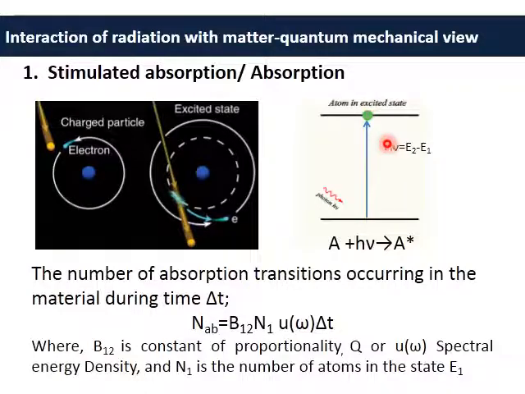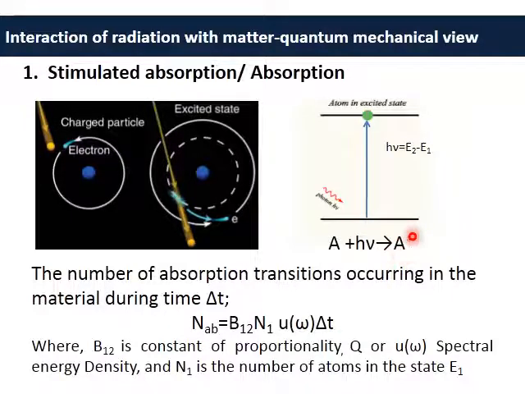The energy of the absorbed photon is given by the difference of the two energy levels, that is E2 minus E1. If I have my atom initially A, then upon absorbing a photon of frequency nu, that is, it absorbs an energy of h nu, it gets excited, and finally it is A star, which is the excited state.